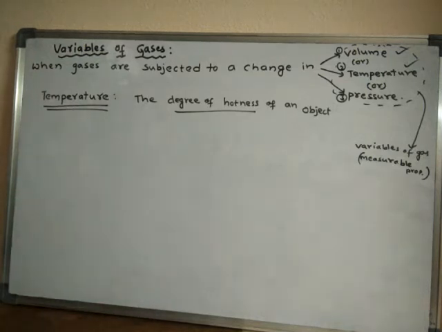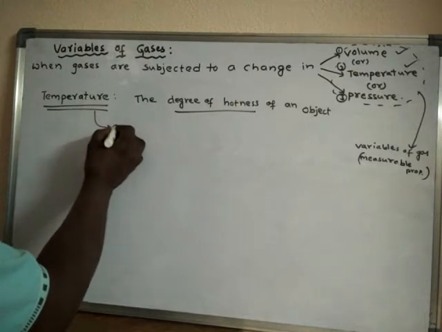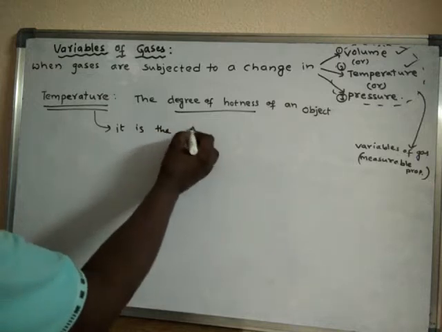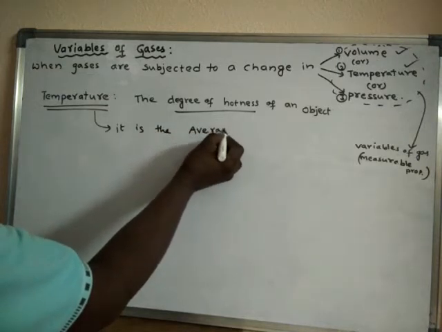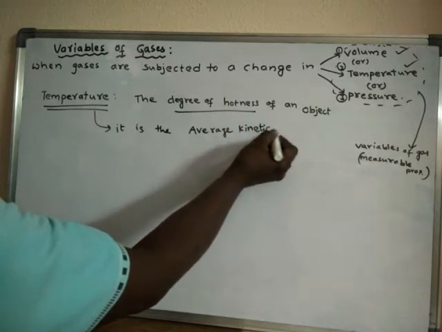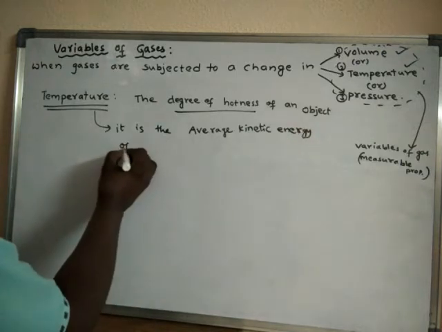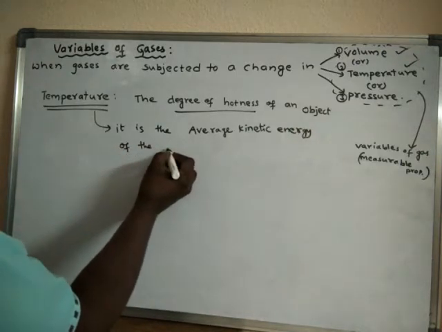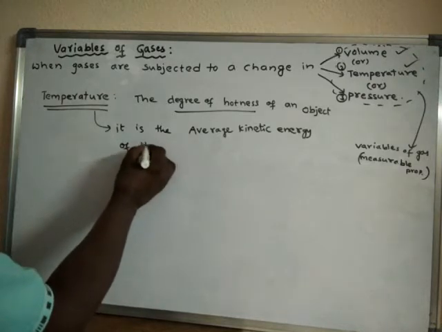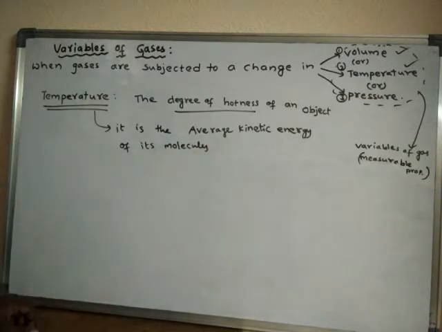Okay, generally it is also called, temperature is the average kinetic energy of its molecules.